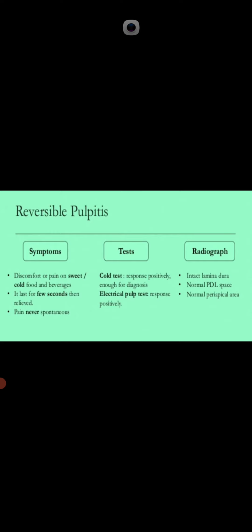Mean reversible pulpitis we diagnose by cold test, and irreversible we diagnose by heat test, because reversible pulpitis gives more response to cold test, and this test is enough for diagnosis. Next is the electric pulp test, they respond positively. In the radiograph, there is an intact lamina dura, no widening of PDL space, and a normal periapical area.